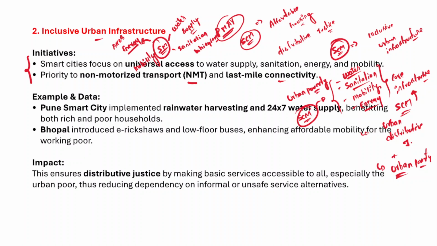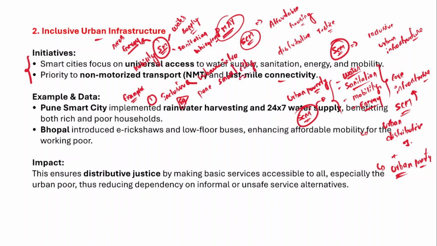So once you explain this, please mention the examples as well. Remember, I told you that after writing every point, you just have to mention some examples along with those points, because that can create a very good impression about your answer. Now the best example is Pune Smart City. So what has Pune Smart City done?